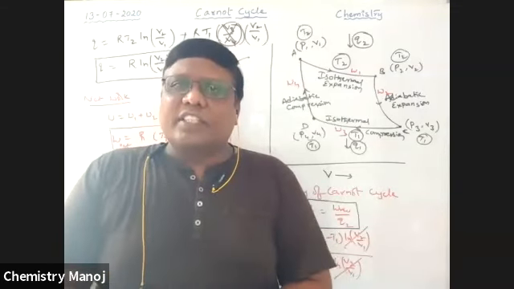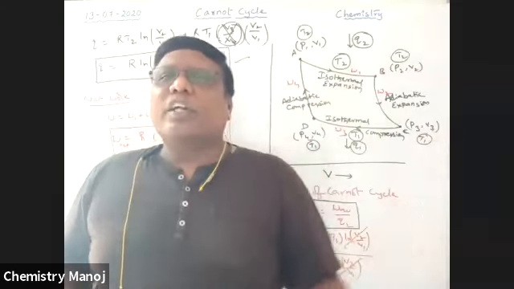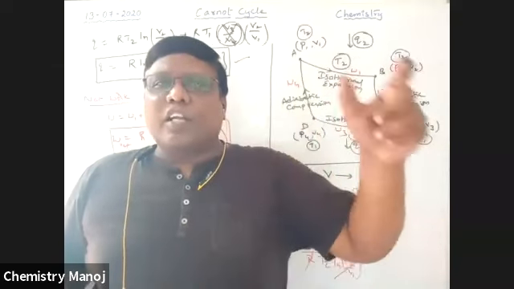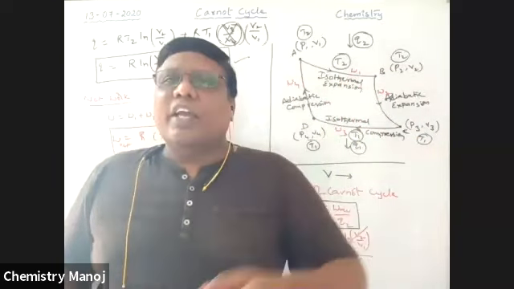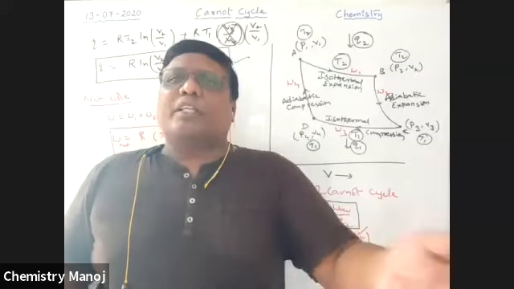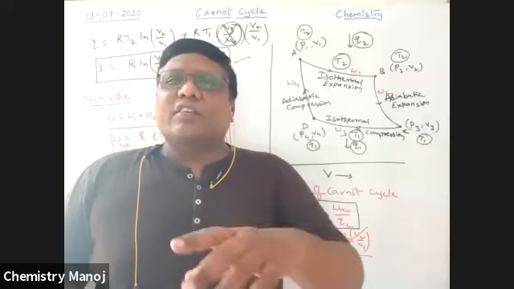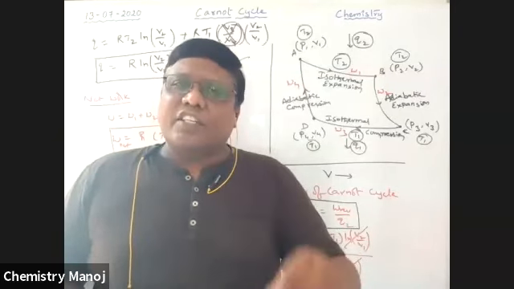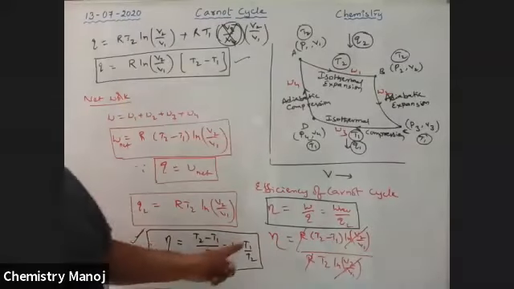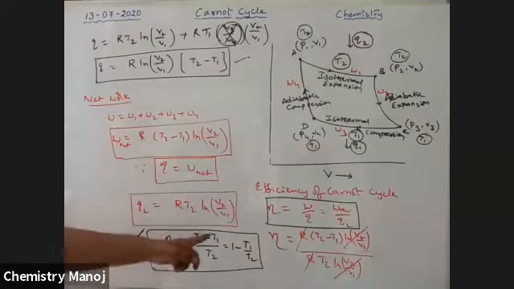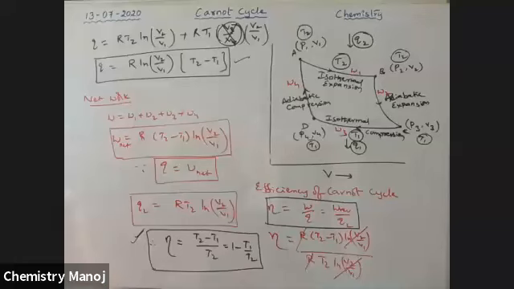How much is the efficiency? Supplied heat energy is Q, and work done is W. So W by the supplied heat energy into 100 is the percentage efficiency. So finally we get the formula: eta is equal to (T2 minus T1) by T2, which is 1 minus T1 by T2. Very, very important, my dear boys: the efficiency of the heat engine.